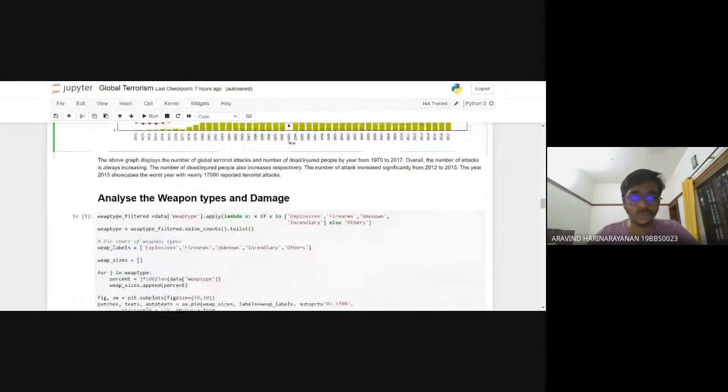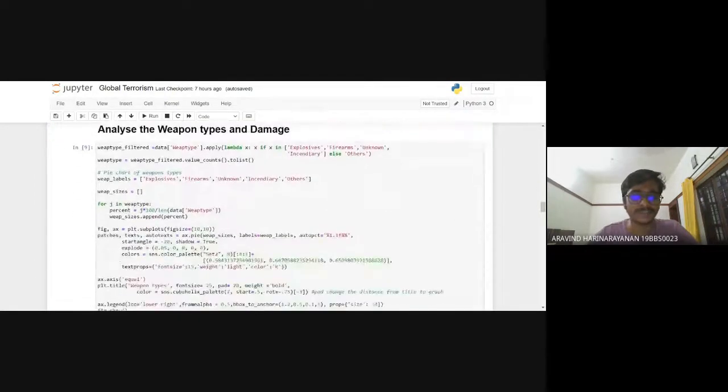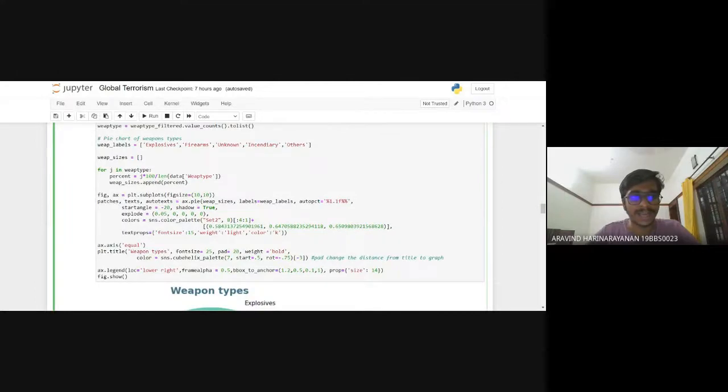So now I'm moving to the next part, the analysis of the weapon types and the damage. I defined a variable, weapon type filtered, and applied it, going through various types of weapons here, such as explosive, firearms, unknown, incendiary, etc. I'm adding to the list as well, and I have a label as well, weapon sizes.